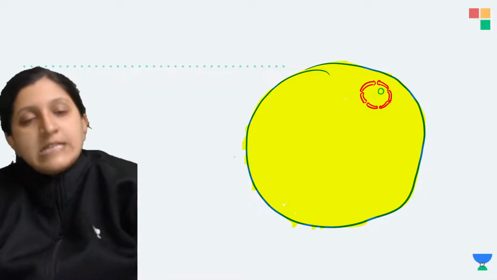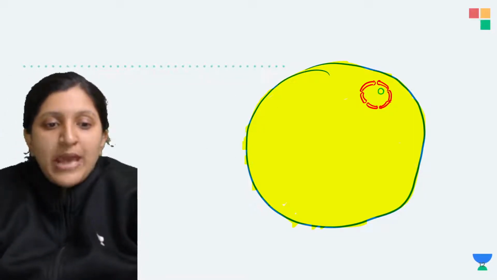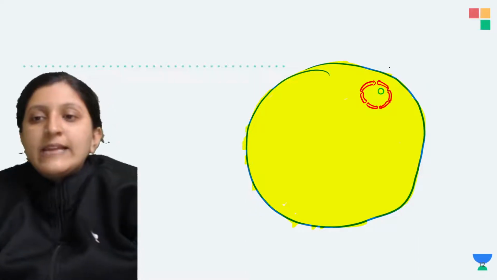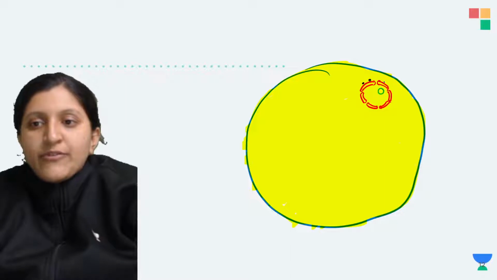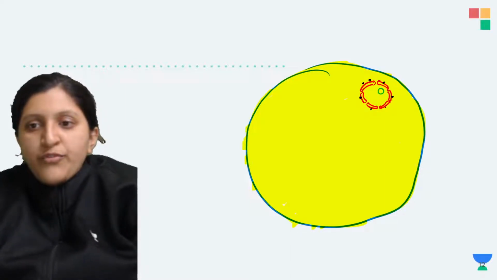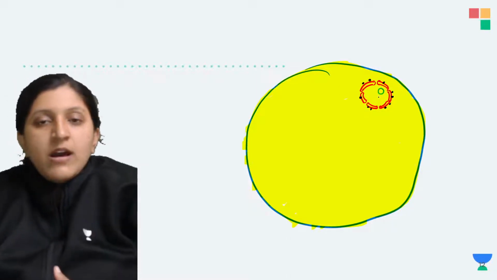Here the synthesis of ribosomes occurs, and those synthesized ribosomes will attach onto the surface of the nucleus as well. So we can just draw a few ribosomes over here, because they'll get attached even onto the surface of the nucleus.